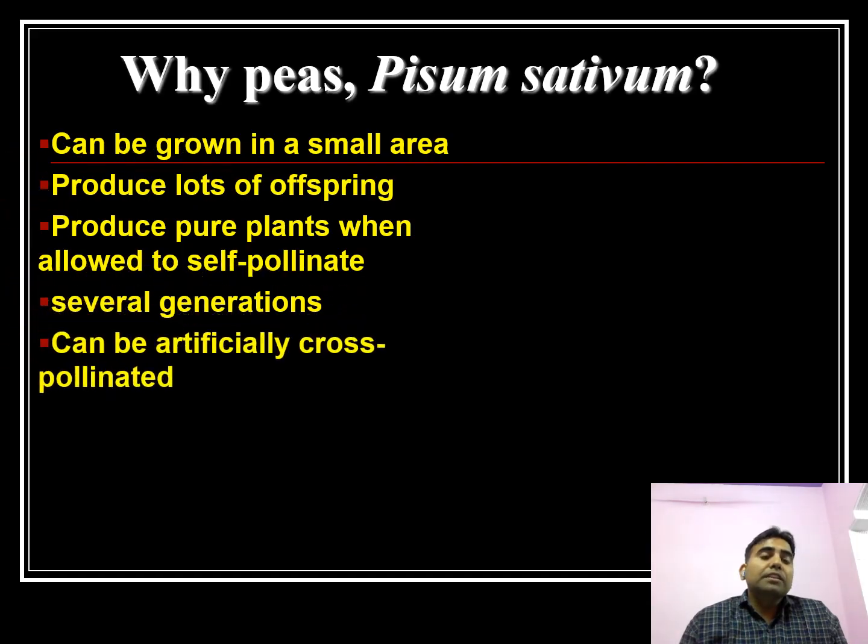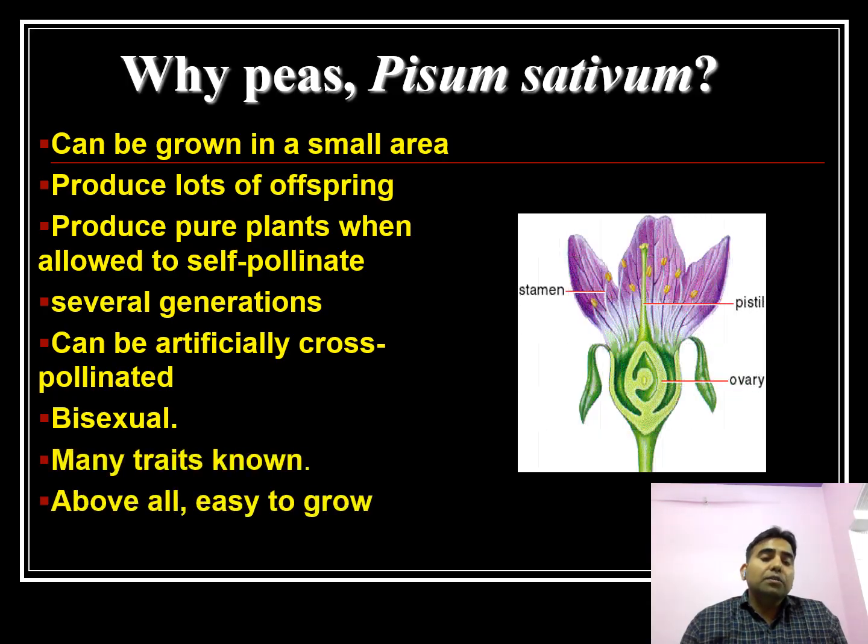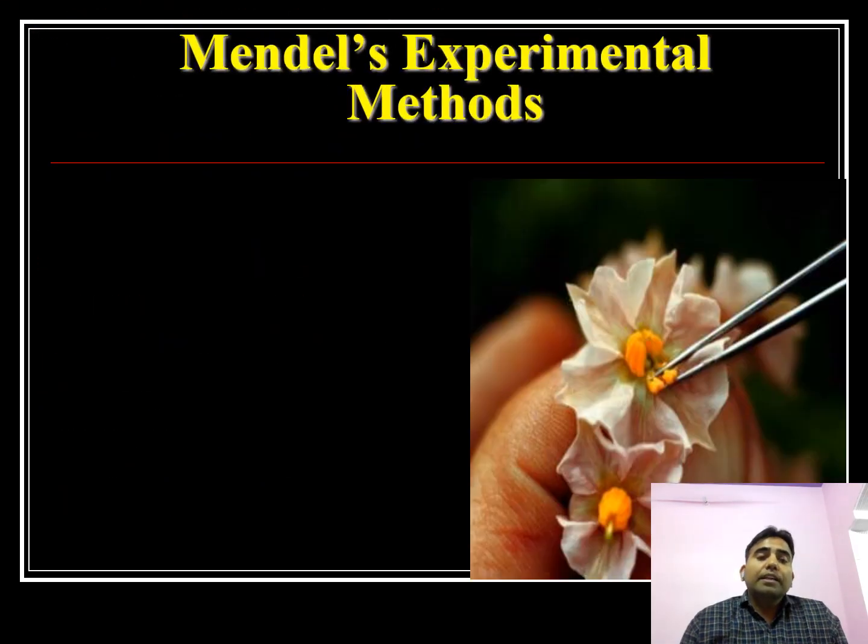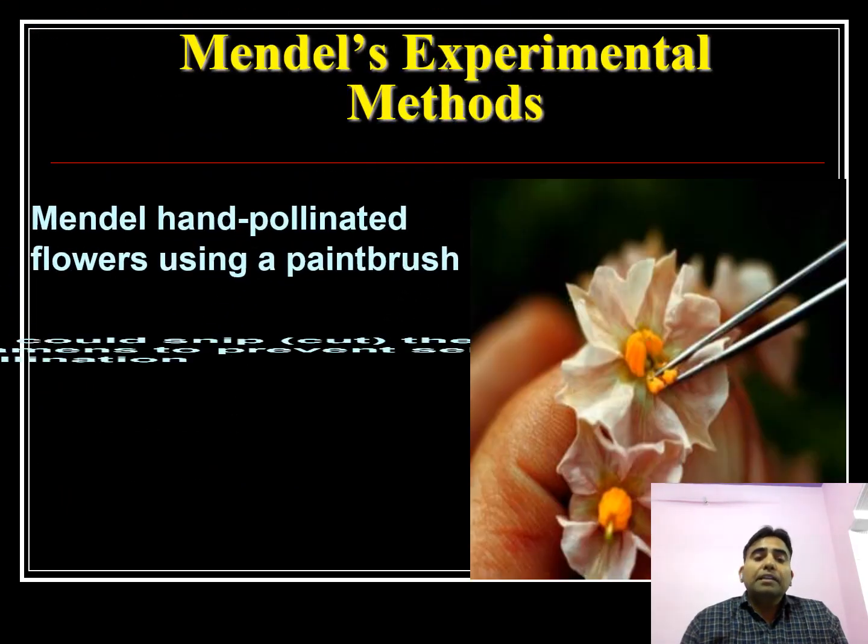It can manipulate several generations. It can be artificially cross-pollinated. It is bisexual, and many traits are already known. Above all, it is easy to grow. Here we can see the pea plants.